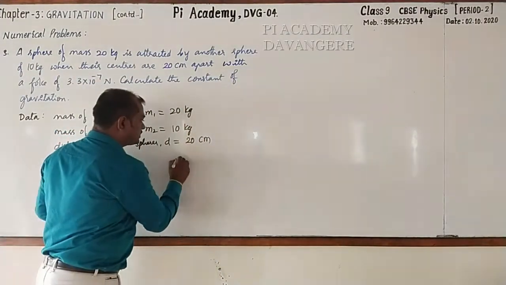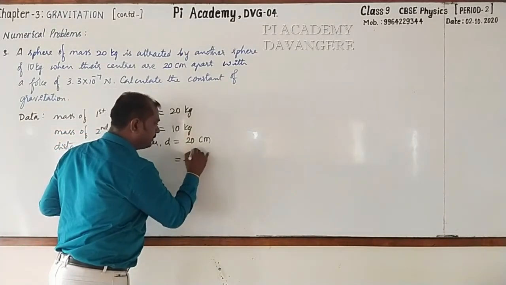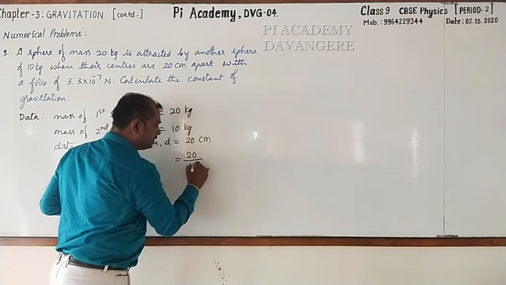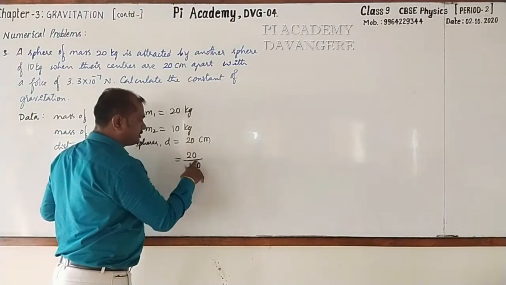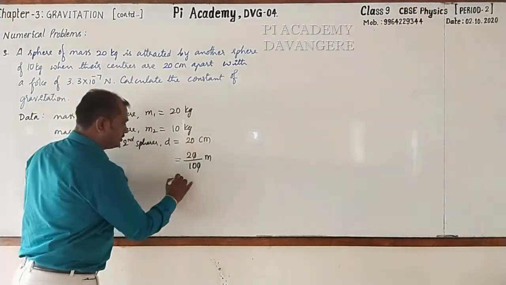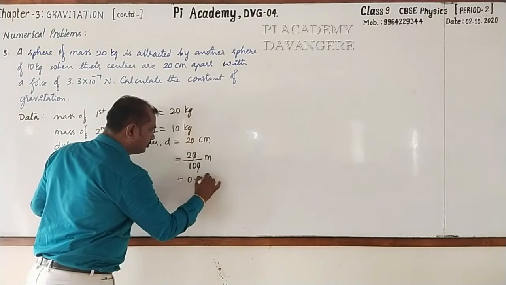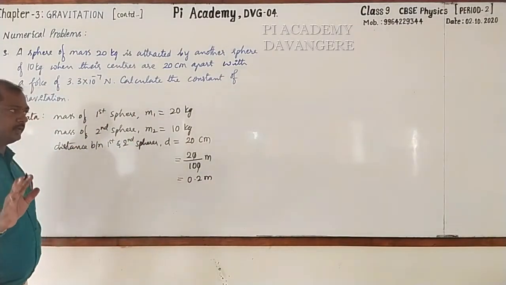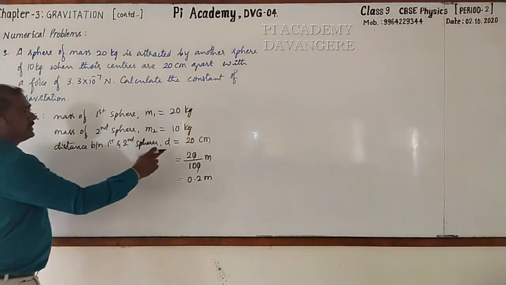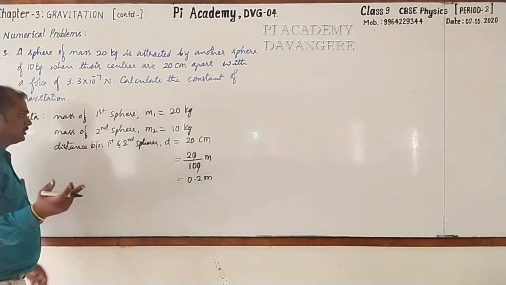Then convert this into meter. How? Very simple. 20 centimeter can be converted into meter by dividing it by 100 meter. 0, 0 get cancelled. So 2 by 10, it is nothing but 0.2 meter. Followed? Okay. Or centi, centi means we know that 10 raised to the power minus 2. You can write like that also.